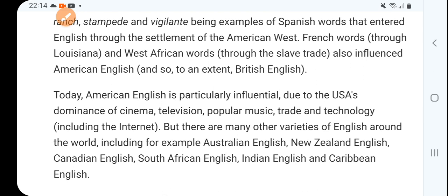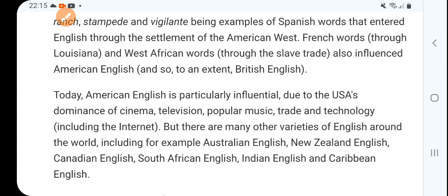Stampede and vigilant are part of the English dictionary through the settlement of the American West. French words through Louisiana, and West African words through the slave trade, also influenced American English and, to an extent, British English. Because of communication and migration from here to there, language changes.